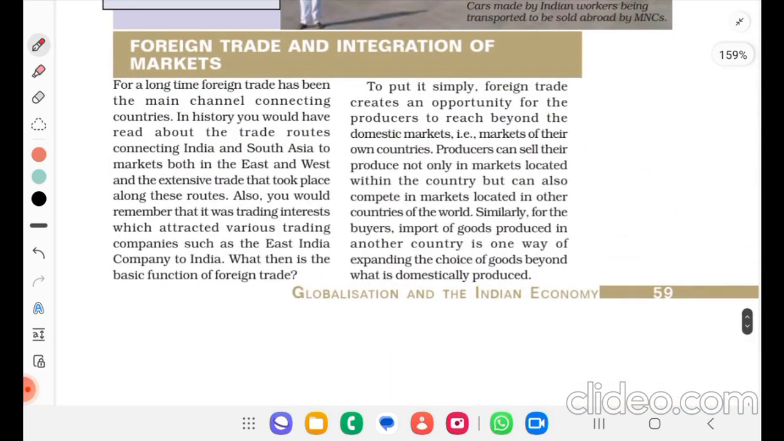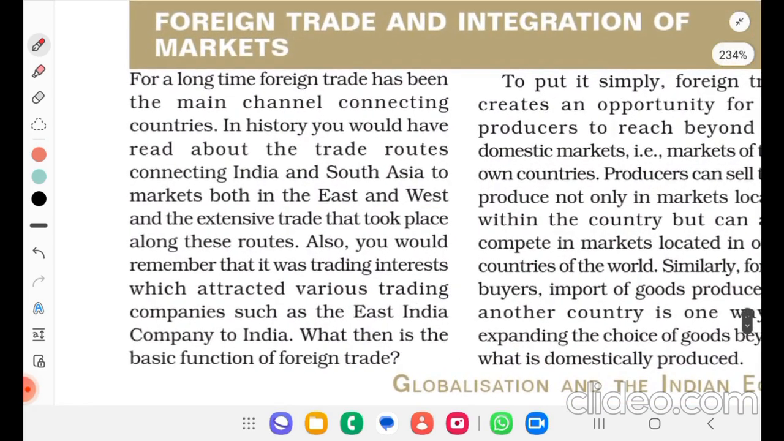Foreign trade and integration of markets. For a long time, foreign trade has been the main channel connecting countries. In history, you would have read about the trade routes connecting India and South Asia to markets both in the East and West, and the extensive trade that took place along these routes. Also, you would remember that it was trading interest which attracted various trading companies such as the East India Company to India. What then is the basic function of foreign trade?